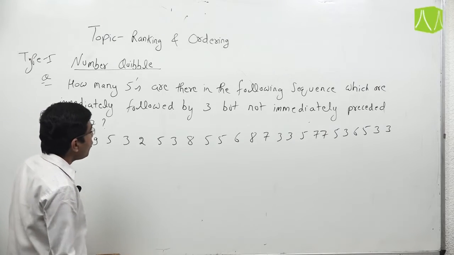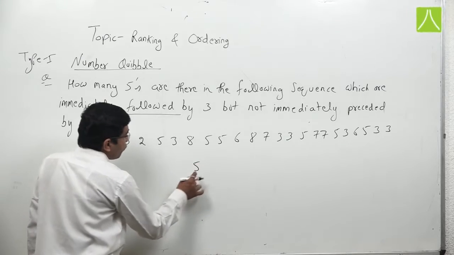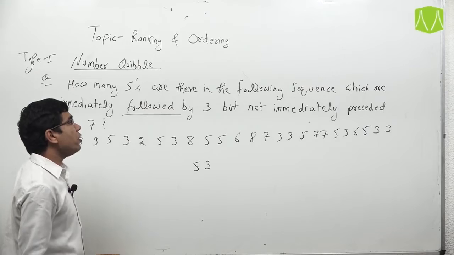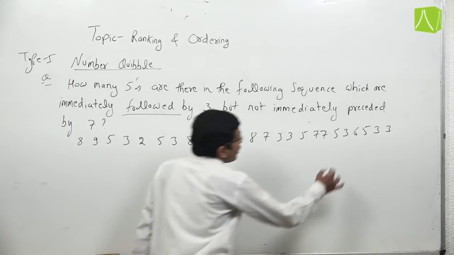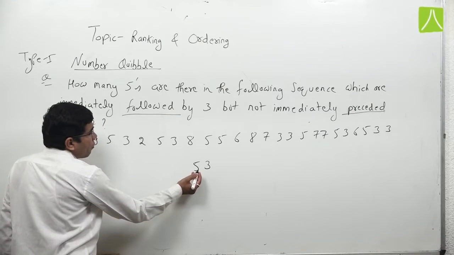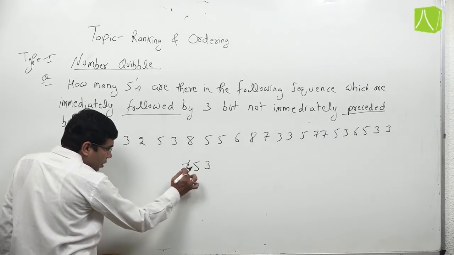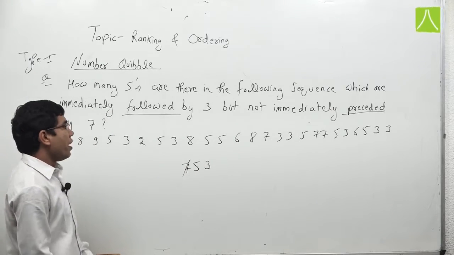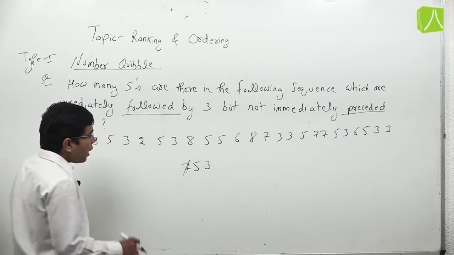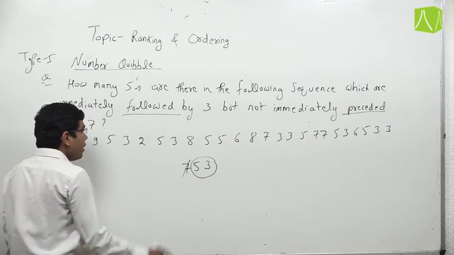Friends, followed by means if it is a 5 then immediately followed by 3 but not immediately preceded by 7. Preceded means there should be no 7 just before the 5, which is called immediately preceded by 7. So, we have to find the combination of 5, 3 which is not preceded by 7.